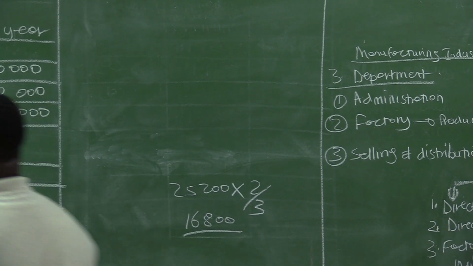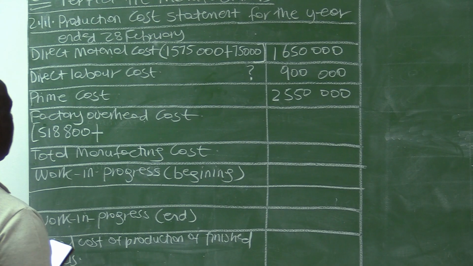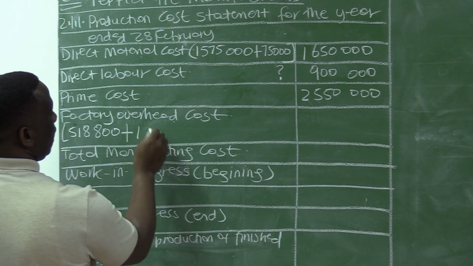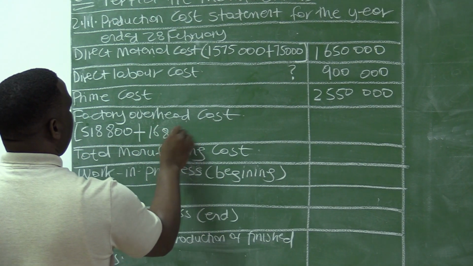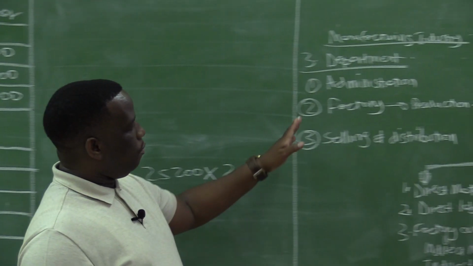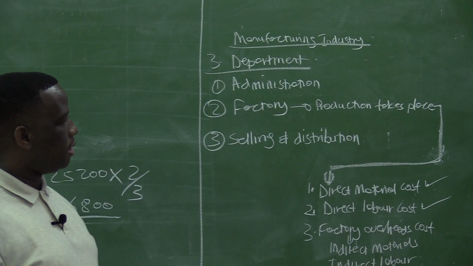So 16,800. For factory overhead cost, we have another factory expense, which is insurance, and the amount for factory insurance is 16,800. Remember, that is why I emphasize that in the manufacturing industry we are dealing with 3 departments.